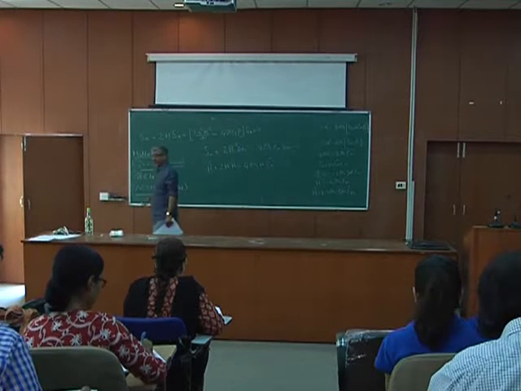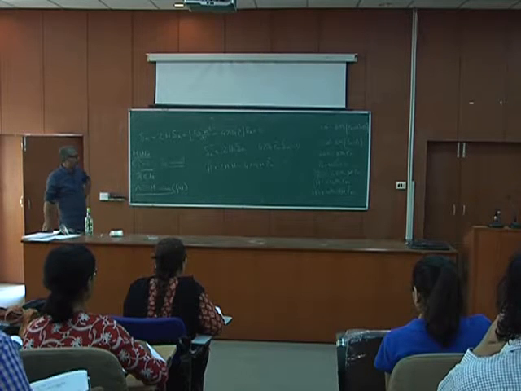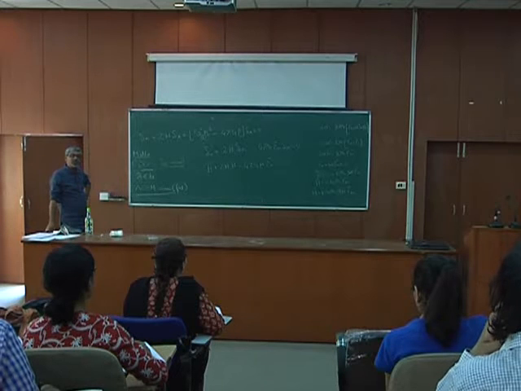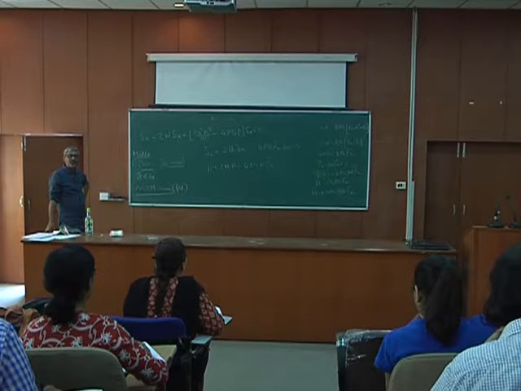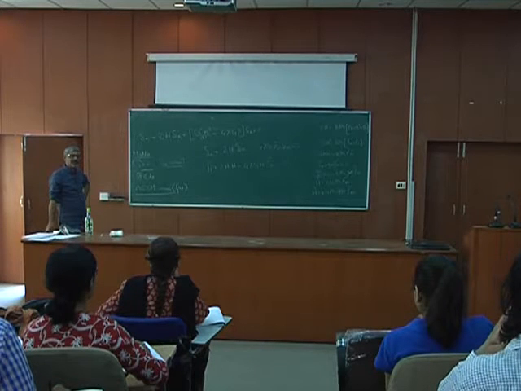Now can you just see this equation and conclude something? The second one is a differential equation in H, no? Just look at these two equations.